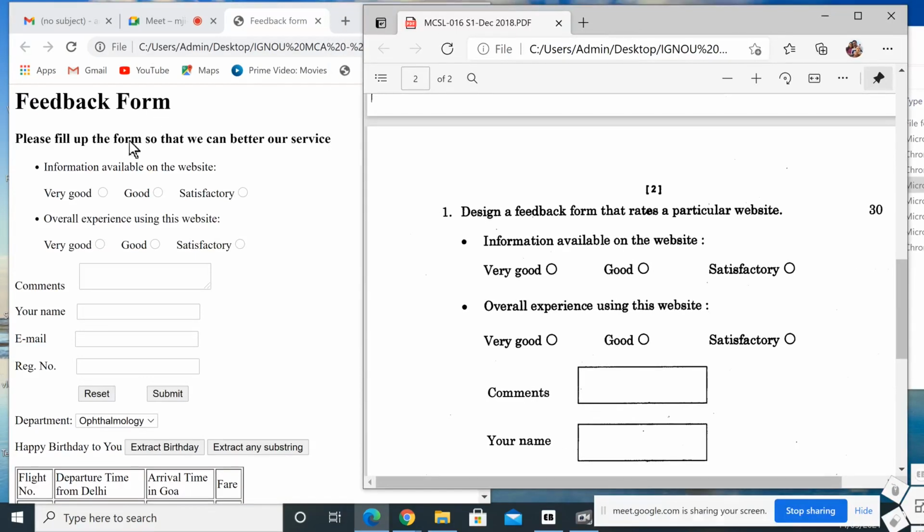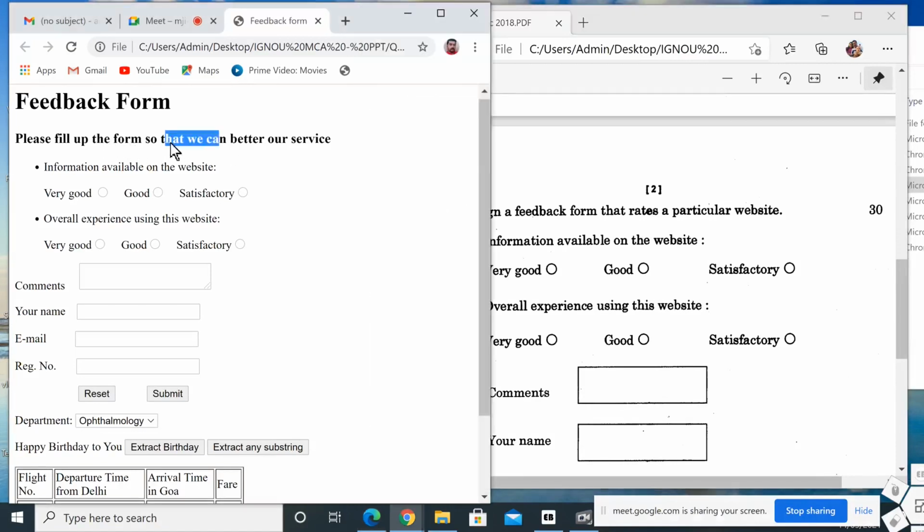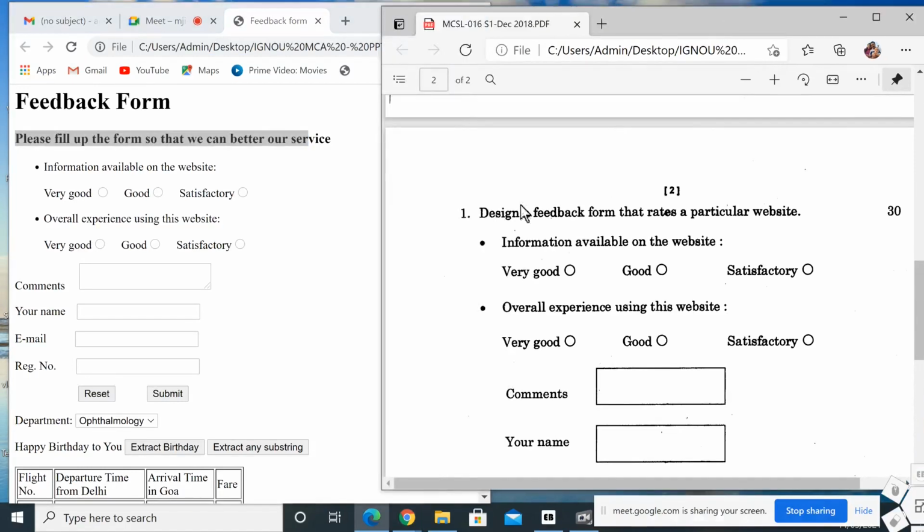Okay, first one, feedback form. That is the main heading. Then, please fill up the form so that we can better our service. This is something that I added. Then the question part: first, there should be a bullet, then information available on the website, with very good and satisfactory options. The next one, also bulleted, is overall experience using the website, with very good and satisfactory.